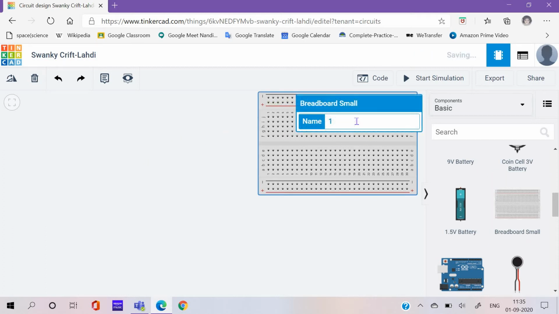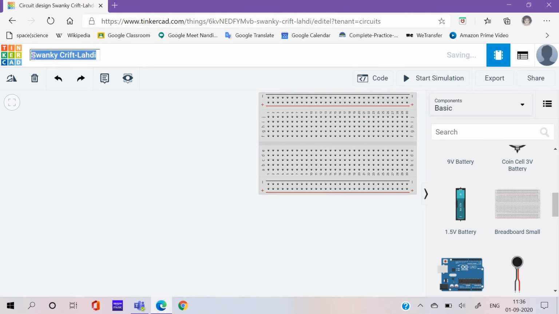You can also name your breadboard, like I'll name my breadboard as breadboard. Now what happened, they always bring a new name, but I don't want this name, so let me write unicorn codes.